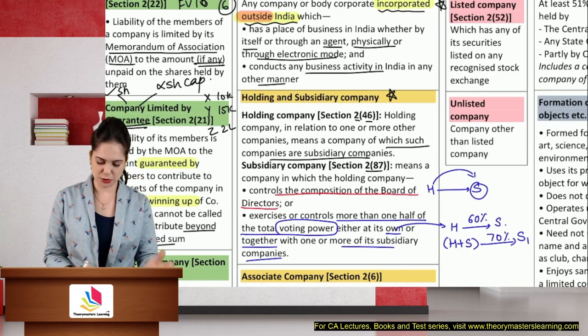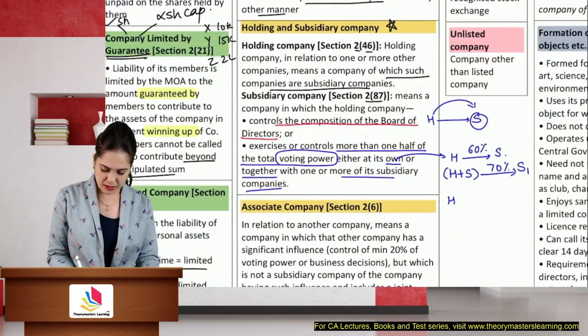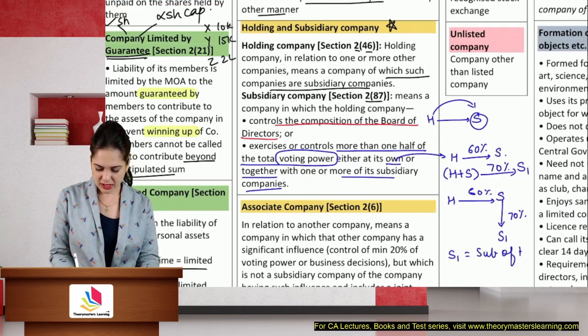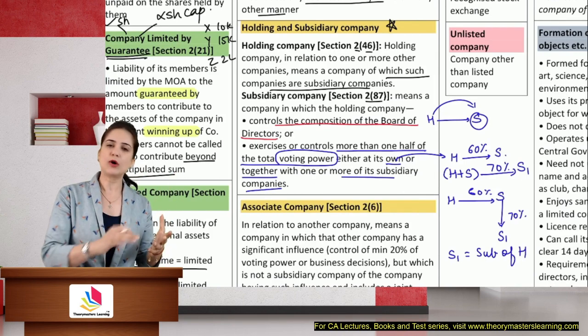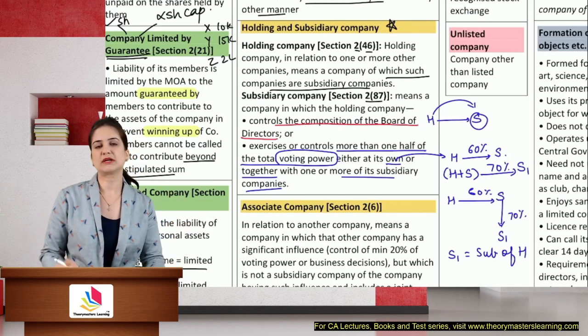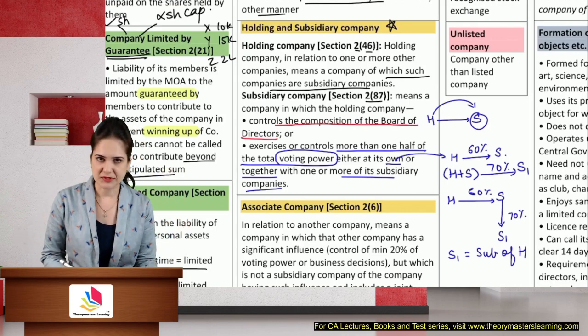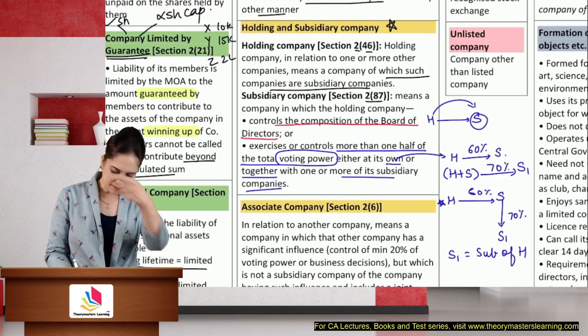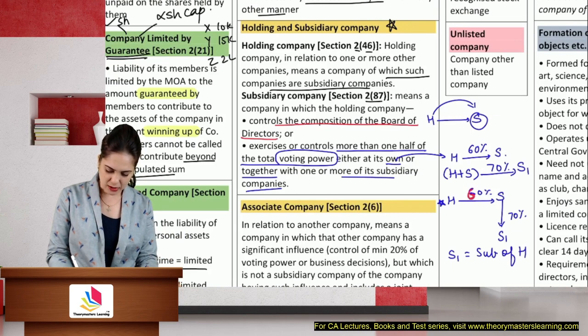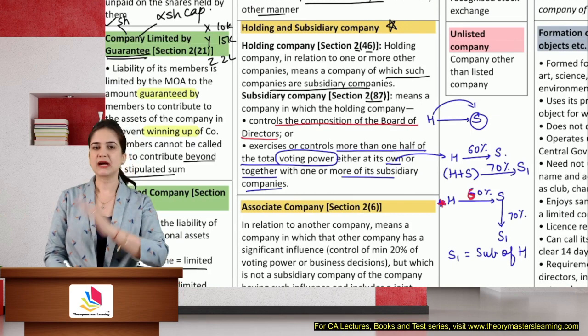There is one more case which you should know. H controls 60% of S and S controls 70% of S1. So here also S1 is the subsidiary of H. So you control either directly or together with one or more subsidiaries, or your subsidiary controls some other company, then that is also your subsidiary. These relations are very important, especially this one. If you remember the format that I have given you, you will never go wrong. Okay, H, S and S1.